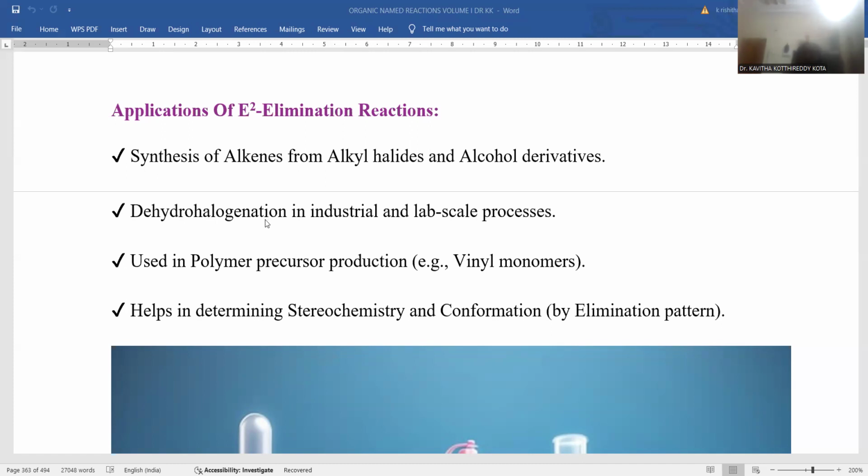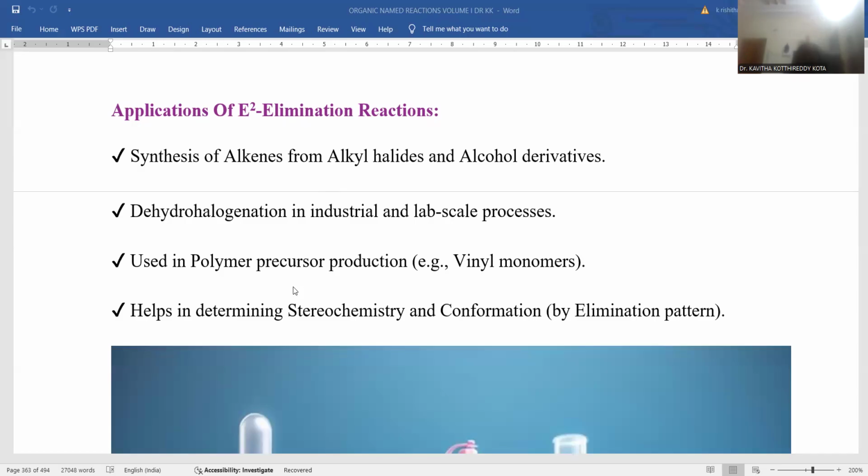Dehydrohalogenation is the crucial elimination reaction for industrial and also lab-scale manufacturing of alkenes. To synthesize a minute quantity of alkenes, you can go with E2 elimination, or for bulk scale, like tons of alkene in industrial manufacturing, you can also go with this E2 elimination. Both are fine. Either lab-scale or industrial-grade synthesis of alkene can go through E2 elimination.